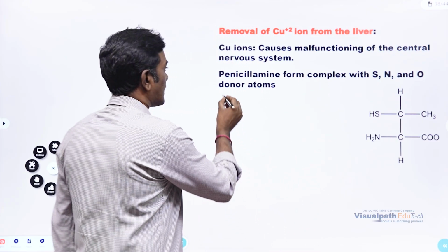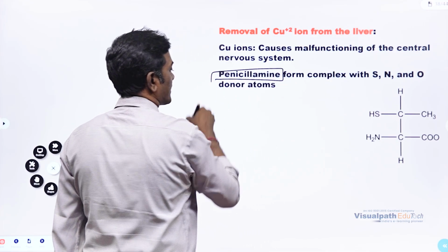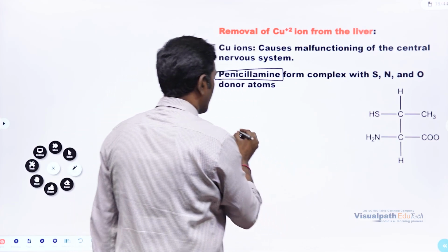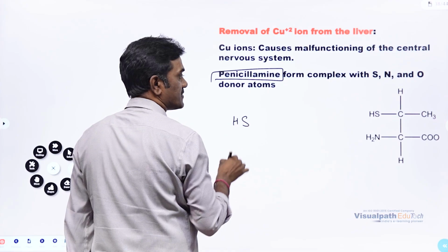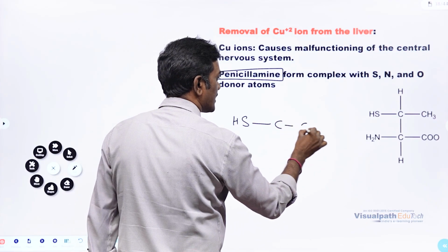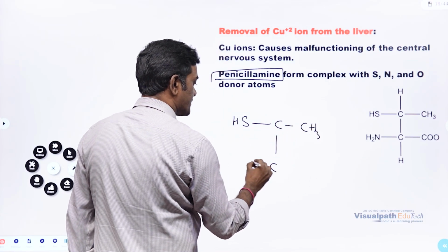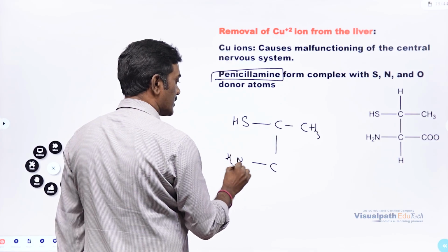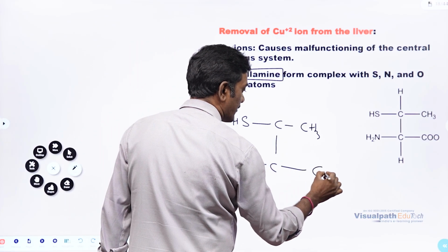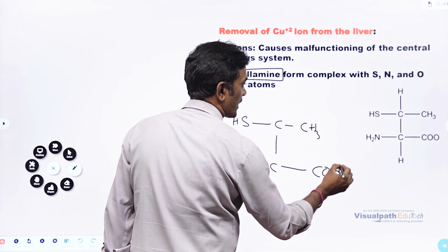And here it is penicillamine. Penicillamine has a sulfur, a nitrogen, and a COO minus.